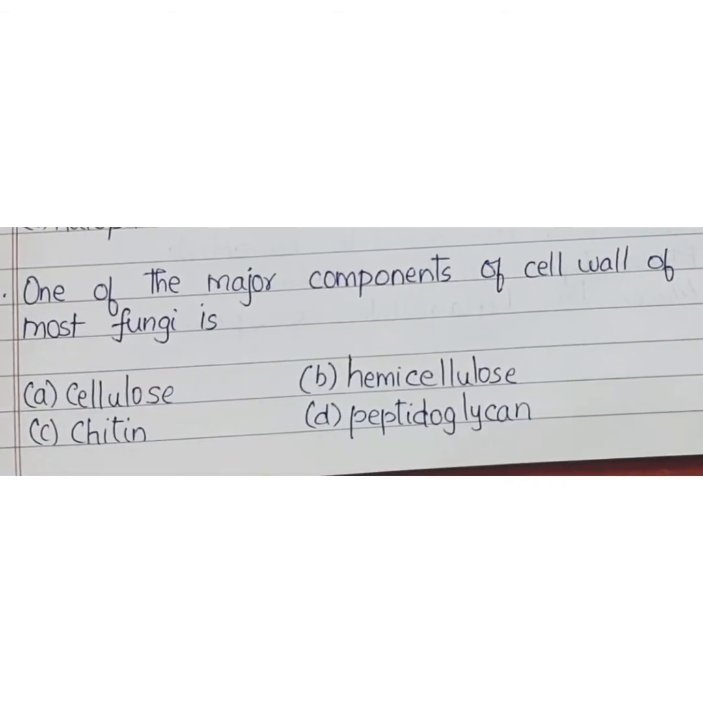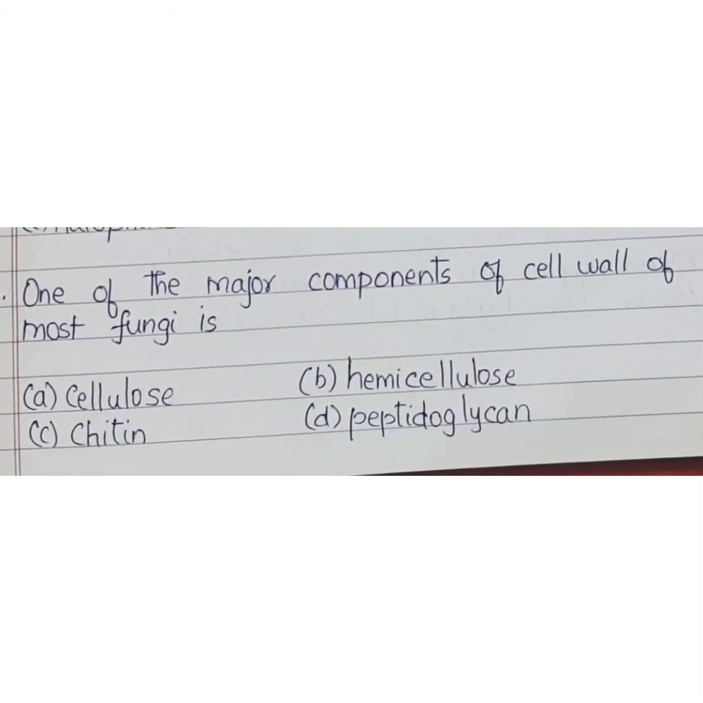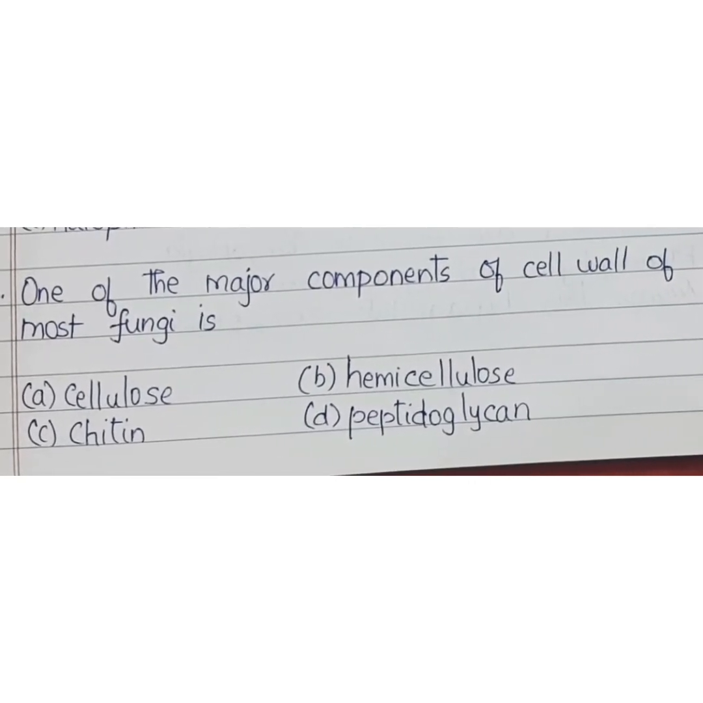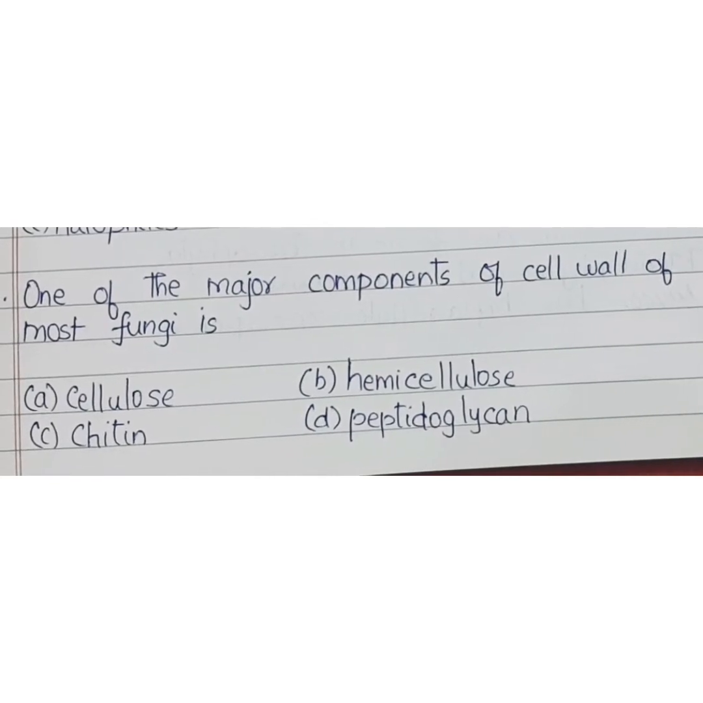One of the major components of cell wall of most fungi is, the fungal cell wall is composed of chitin and polysaccharides. So the correct option is option C.